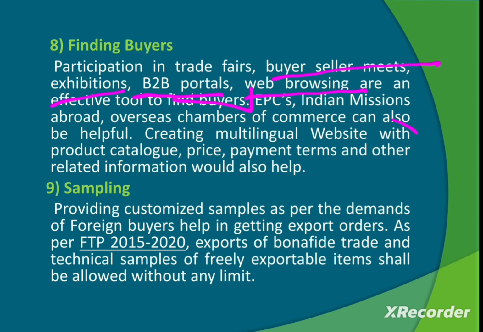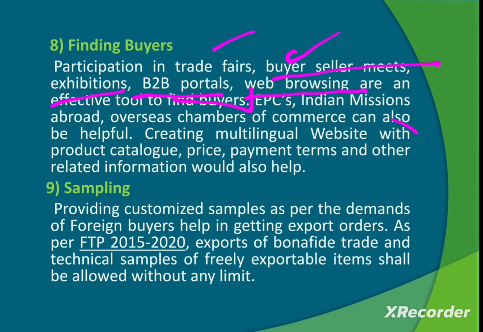So how will you find the buyers? There are different ways by which you can find buyers. Those ways may be trade fairs, buyer-seller meets, or exhibitions. There are so many portals, so you can use business-to-business portals, then web browsing. So these are some ways by which you can find the